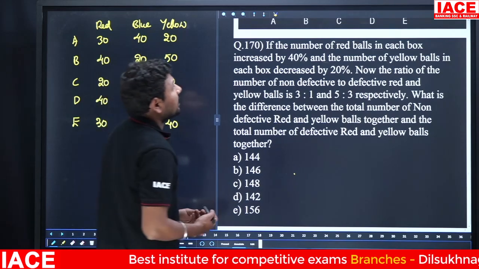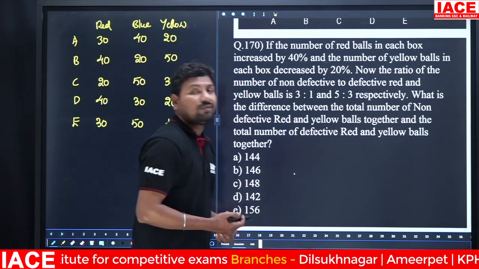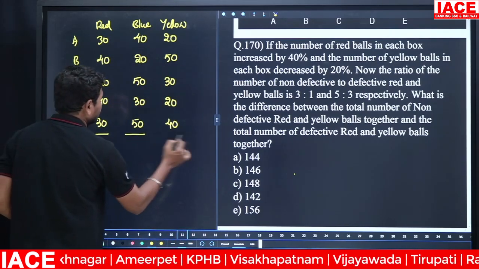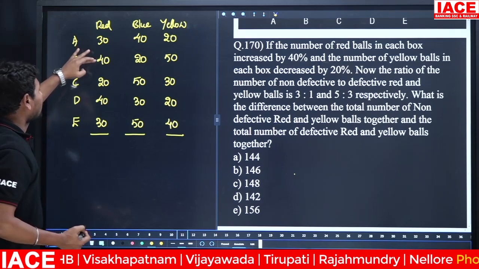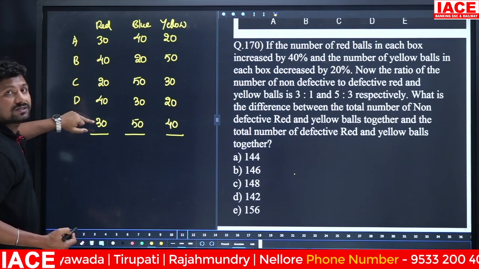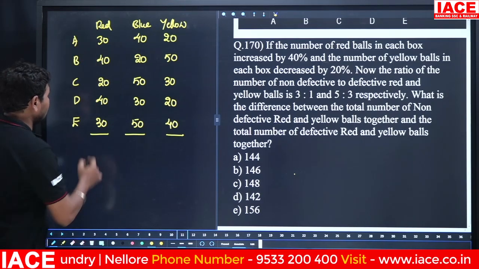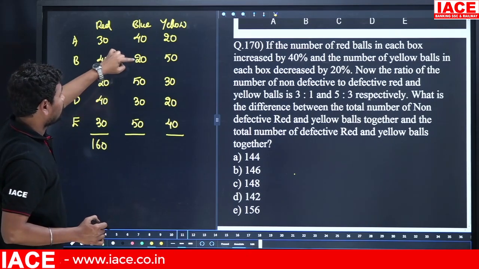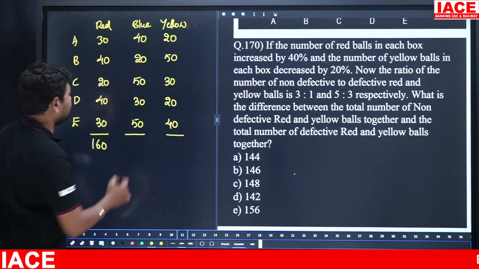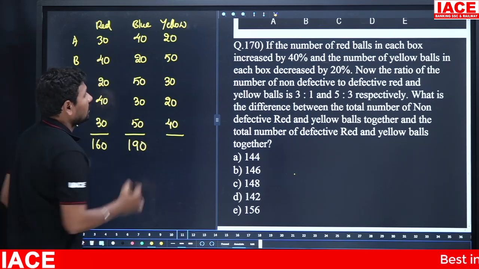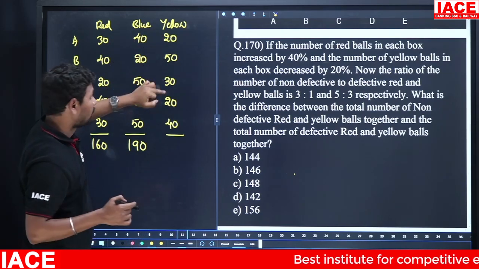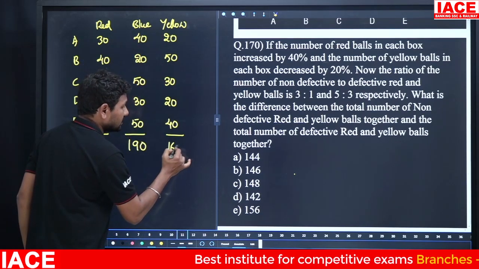Here the number of red balls in each box is increased by how much percentage? 40%. First of all, we need to make it total values. Here 30 plus 40 is 70, 40 plus 30 is also 70, 70 plus 70 is 140, 140 plus 20 is 160. Next, 30 plus 20 is 50, 50 plus 50 plus 50 is 150, 150 plus 40 is 190. Next, here 50 plus 20 is 70, 70 plus 30 is 100, 40 plus 20 is 60, overall is 160.